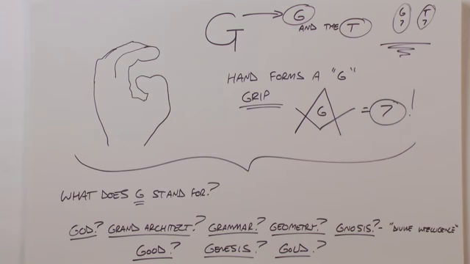So what does this G stand for? Is it God, or the Grand Architect? Is it grammar, geometry, gnosis, which is nothing more than divine intelligence? Does it mean good? Does it mean Genesis? Does it mean gold? Let's see if we can find some gold in Genesis.